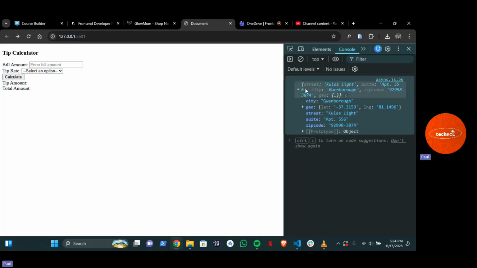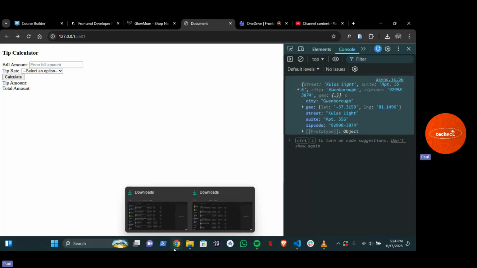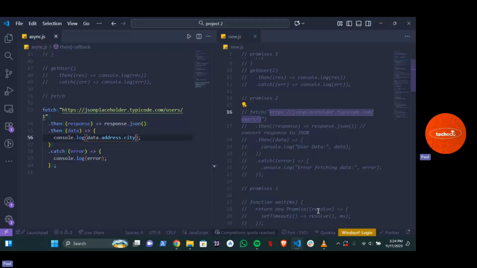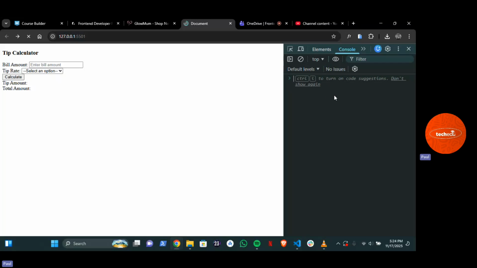Do you get? Now this particular address is also an object. I can also have .street. Let's try .city and let's see what we have. If you now say data.address.city, now if you check .city, you're going to have the city that you have, whatever the name is. Do you get it now? That is how you can get your APIs in JavaScript.